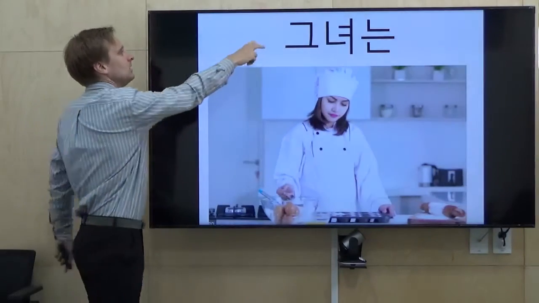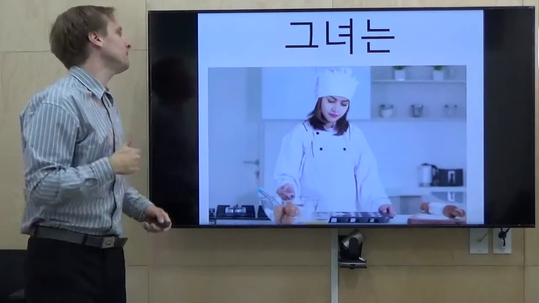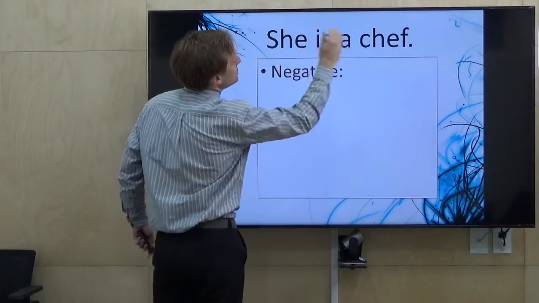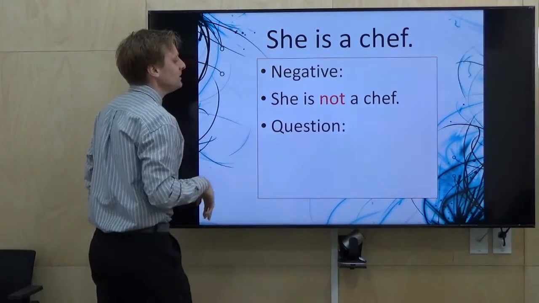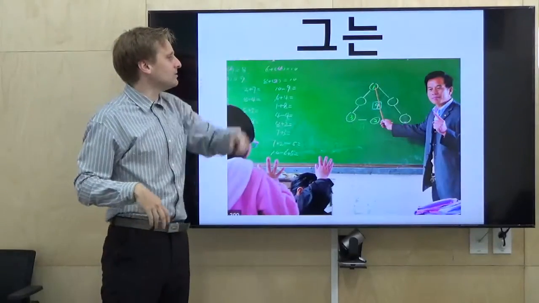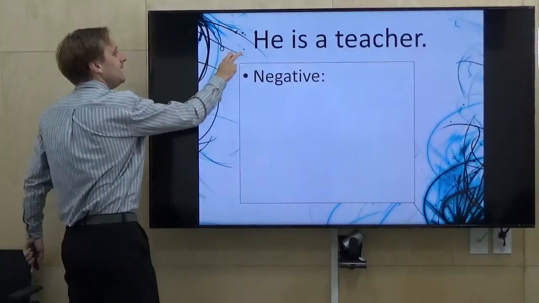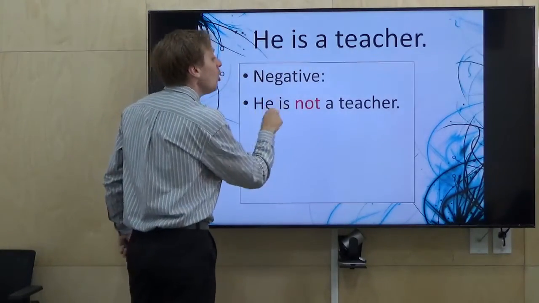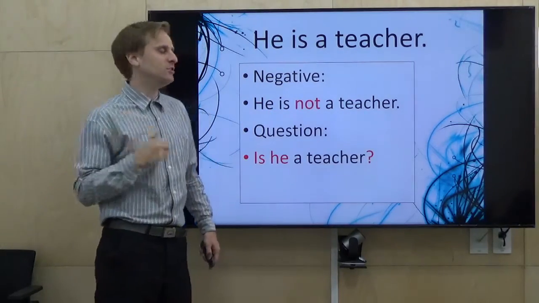Once again, here is our pronoun, here is our job. 3, 2, 1. A sentence, she is a chef. A negative, she is not a chef. And a question, is she a chef? Here is our subject or pronoun. Here is our job. He is a teacher. And a negative, he is not a teacher. And a question, is he a teacher?